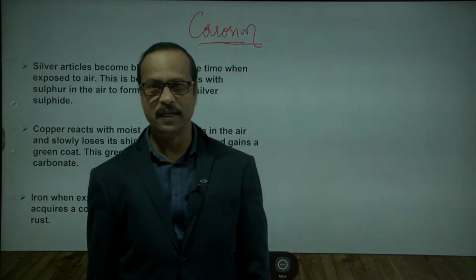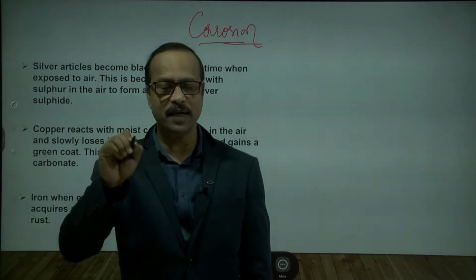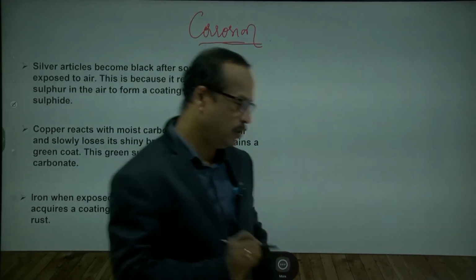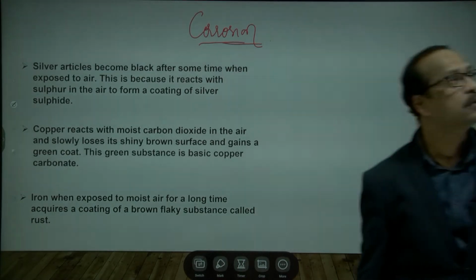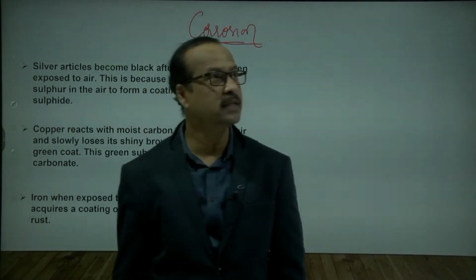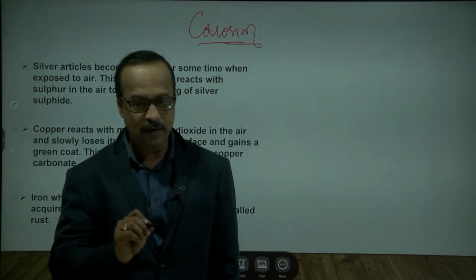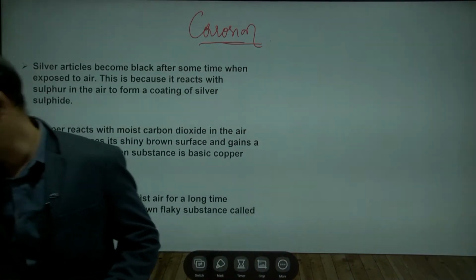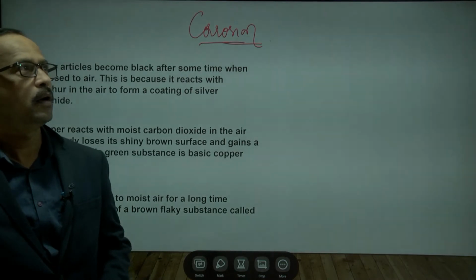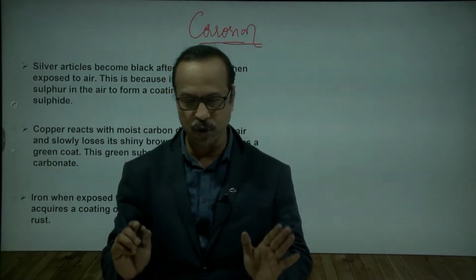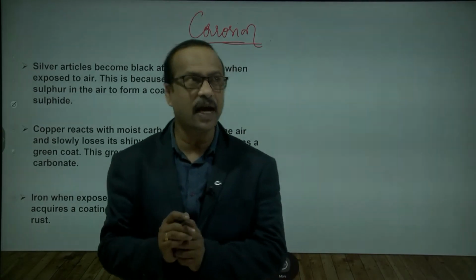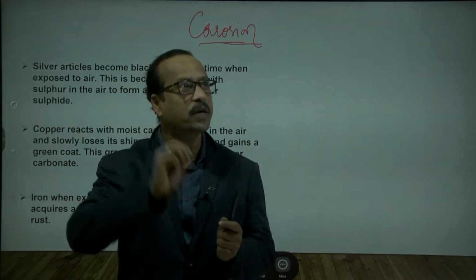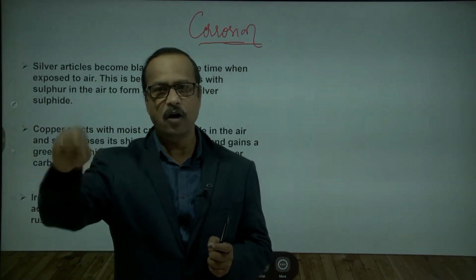Okay. So here you see, rust is a form of corrosion. Is this clear to you? For example, if you have one iron article, like an iron nail, when you freshly purchase the iron nail from the shop, how would it be? Shiny.